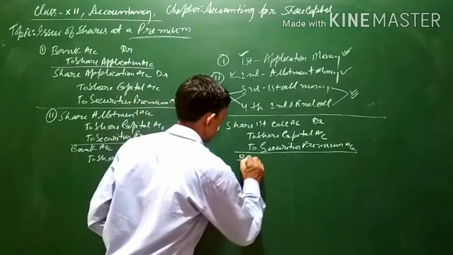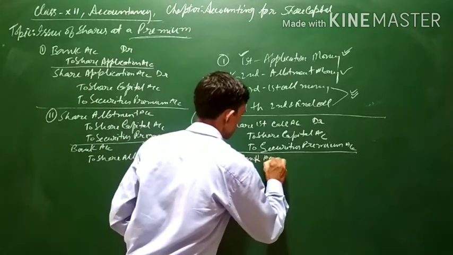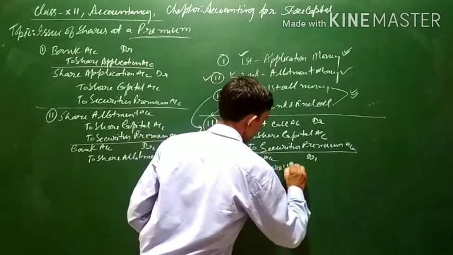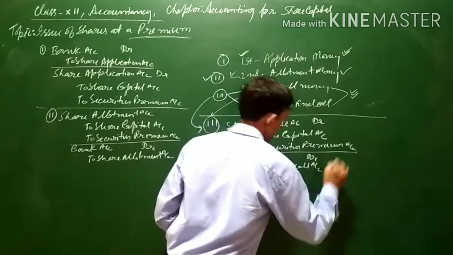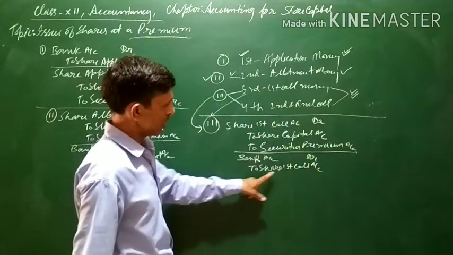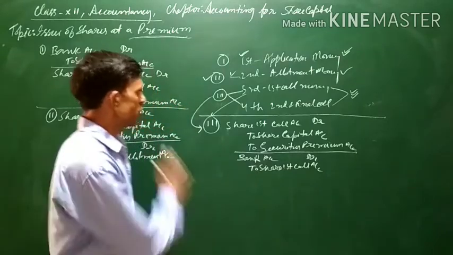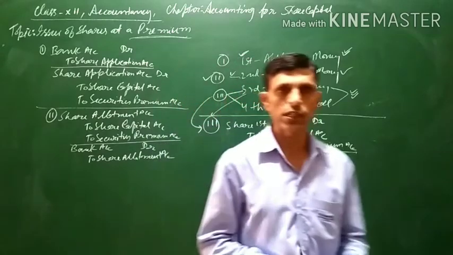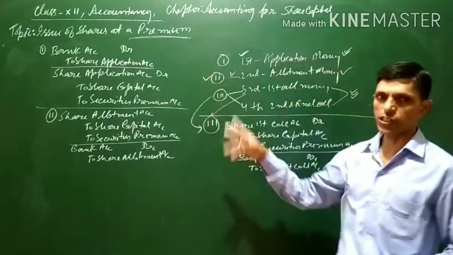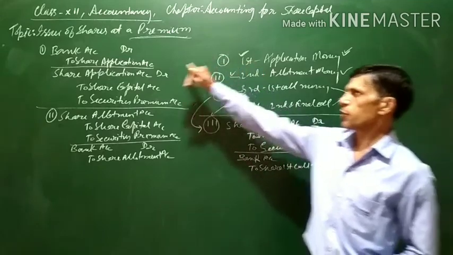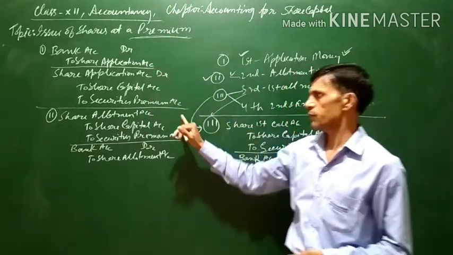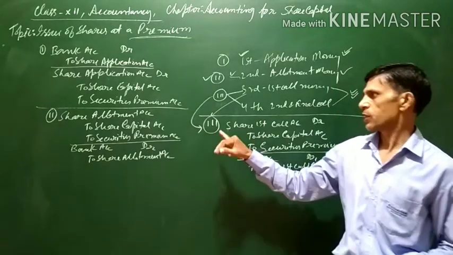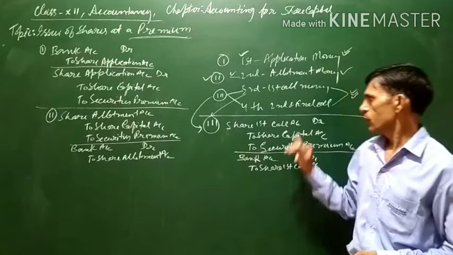the entry will be bank account debit to share first call account. If it is the second call, then again share second and final call will be written. These are the journal entries when shares are issued at a premium, under various conditions: when the amount is received along with the application, along with the allotment, and when the securities premium is called at the time of share first call.